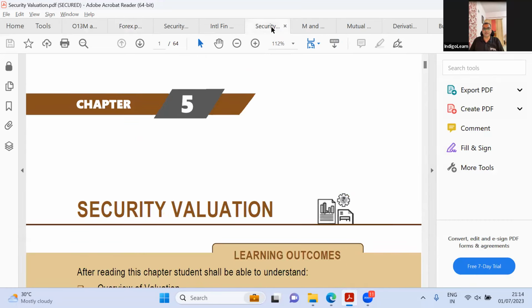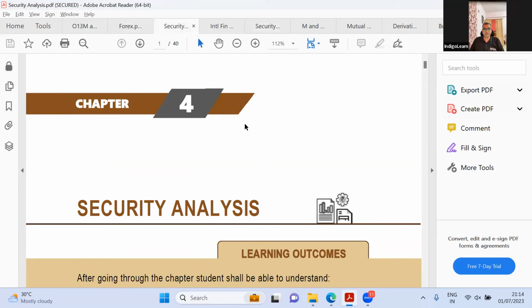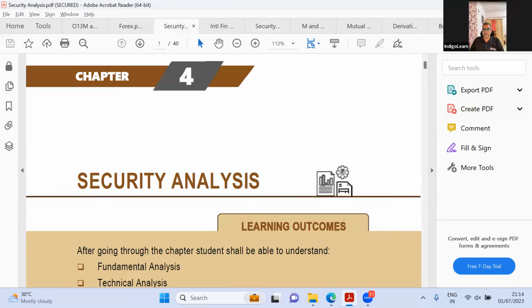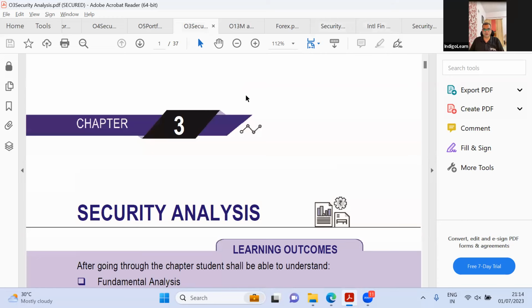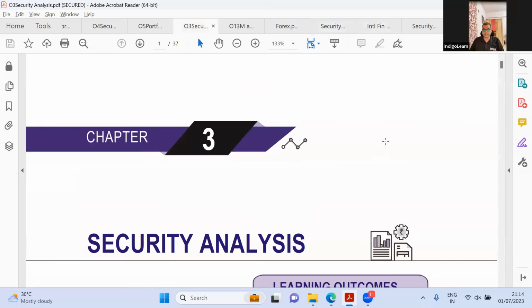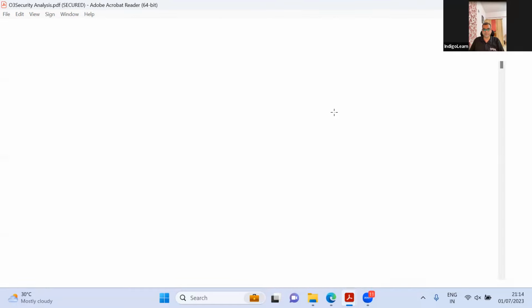Now let us go to the third chapter. The third chapter is, if I'm not wrong, security analysis. Security analysis is about 40 pages in the new syllabus. Let us see what it is in the old syllabus. Chapter 3, security analysis, is 37 pages. So approximately 3 pages have increased. Let me pull this out.